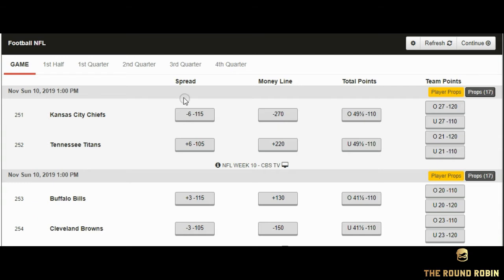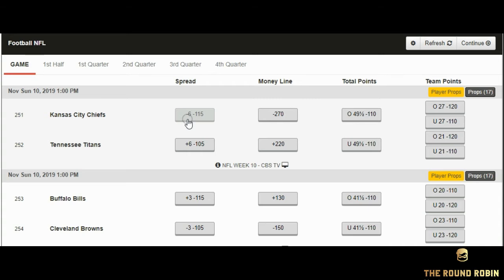Now I'm going to talk to you about something called the spread. The spread is a number that the team must win by. So, for example, we have the Kansas City Chiefs minus 6 points. So that means they will have to win by 7 or more points for you to win that wager. If it ties at 6, this is what we call a push.